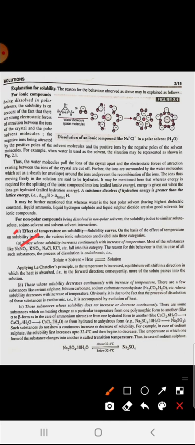These are the substances whose solubility increases with increase in temperature, because when these compounds are dissolved in water or solvent, heat is required. Heat has to be given to the solute and solvent to make the solution.